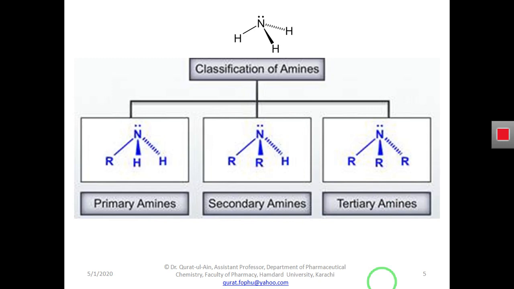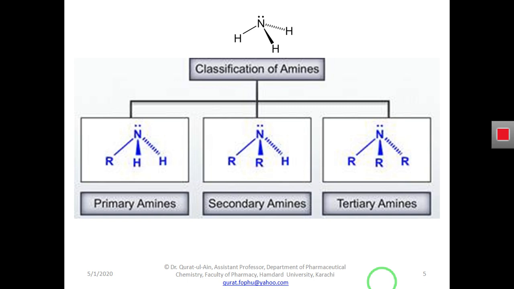And dear students, I have also explained what derivatives are. Derivatives are the compounds that we derive from the parent compound.